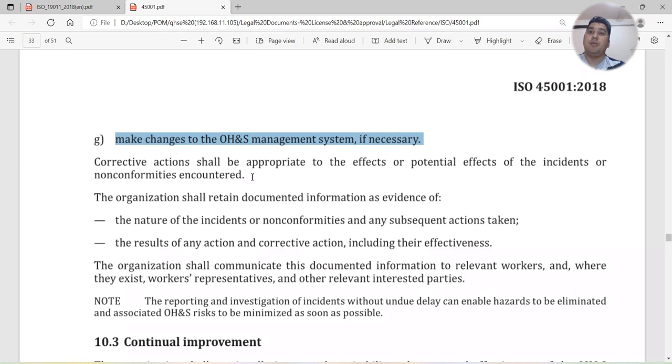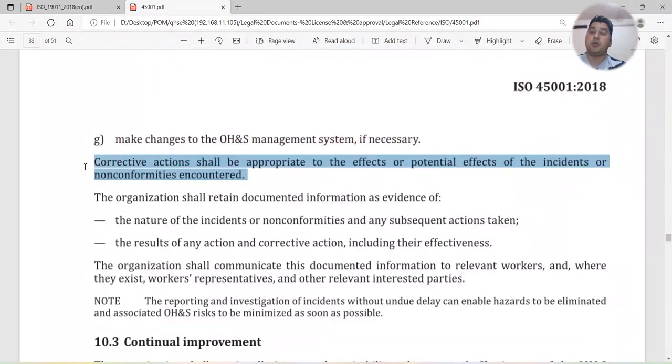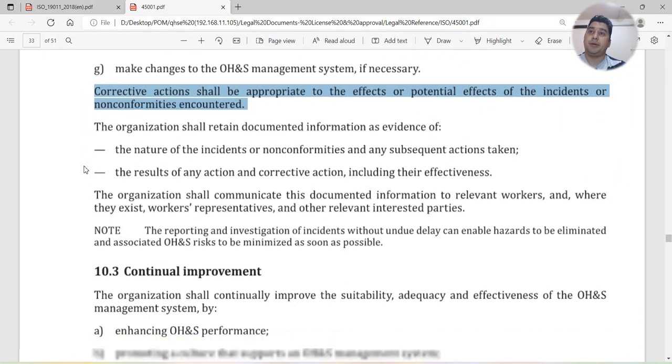Corrective action shall be appropriate to the effects or potential effects of the incidents and non-conformities encountered. When you take any corrective actions, you have to make sure they are effective and can remove the root cause, so that in the future the incident will not reoccur. You have to consider that when taking any corrective action.